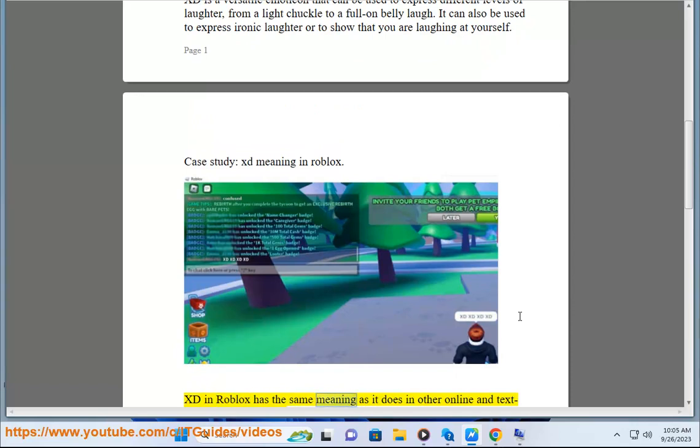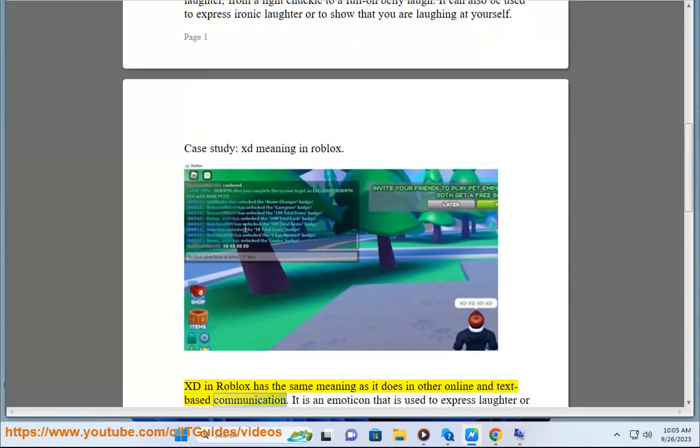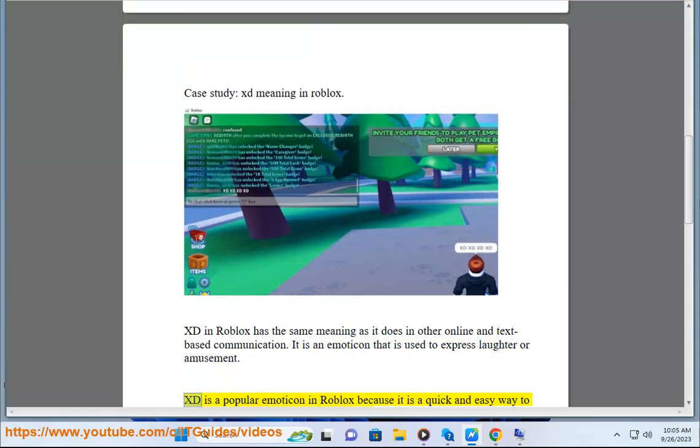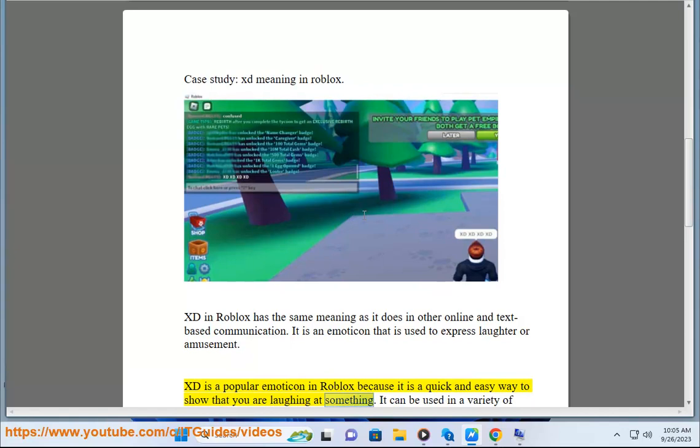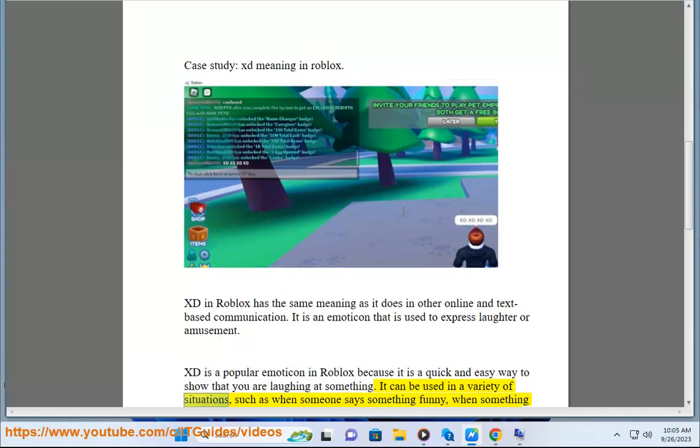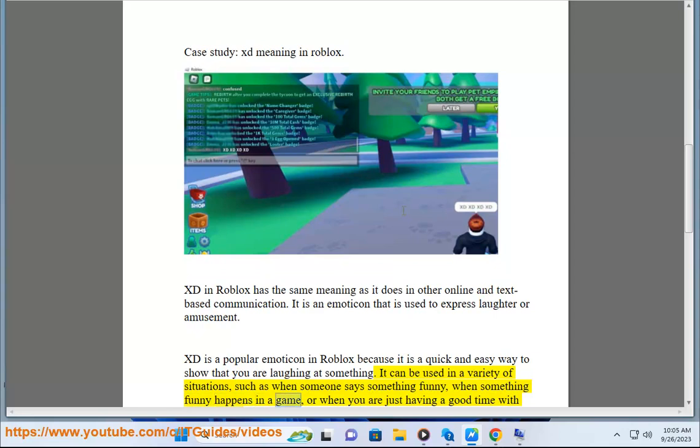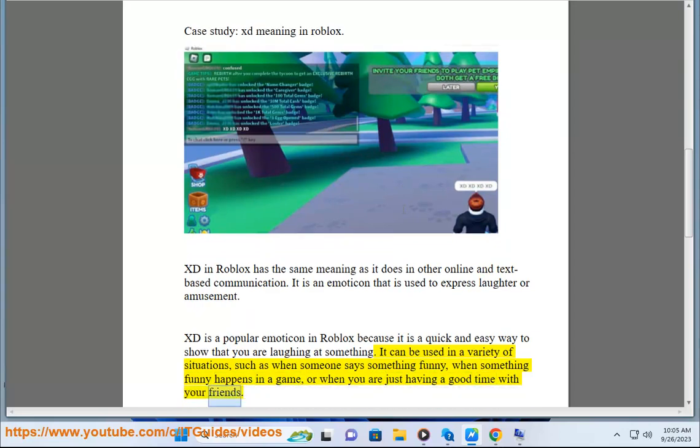XD in Roblox has the same meaning as it does in other online and text-based communication. It is an emoticon that is used to express laughter or amusement. XD is a popular emoticon in Roblox because it is a quick and easy way to show that you are laughing at something. It can be used in a variety of situations, such as when someone says something funny, when something funny happens in a game, or when you are just having a good time with your friends.